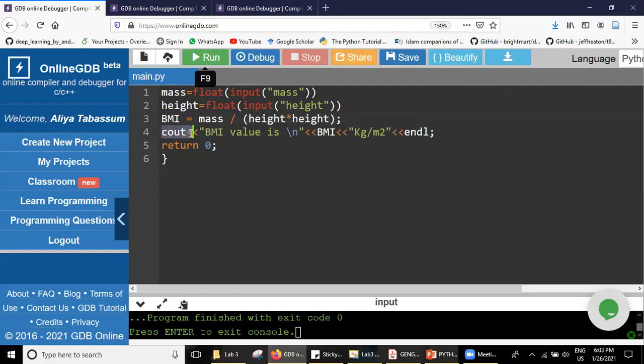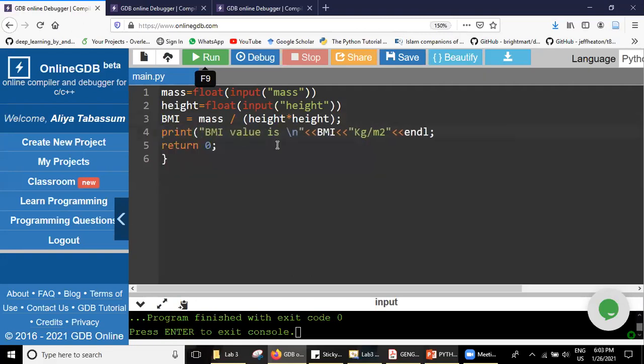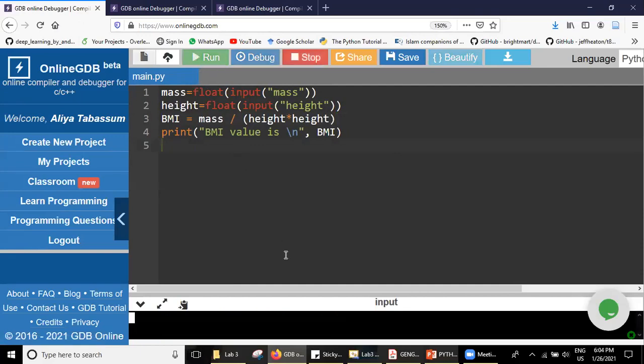And we will print in Python. We are doing it in Python. So, BMI value is, okay, what I have to do, I will write a comma and then close this bracket. Are we doing right? Have we missed something? Right. Okay.